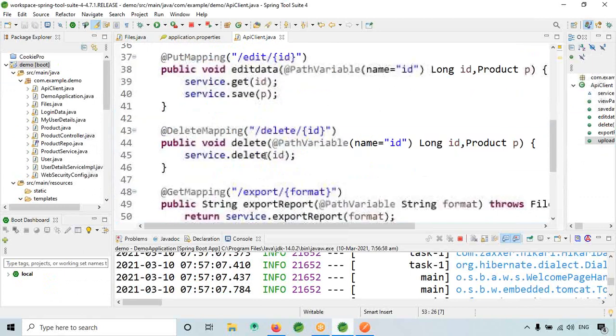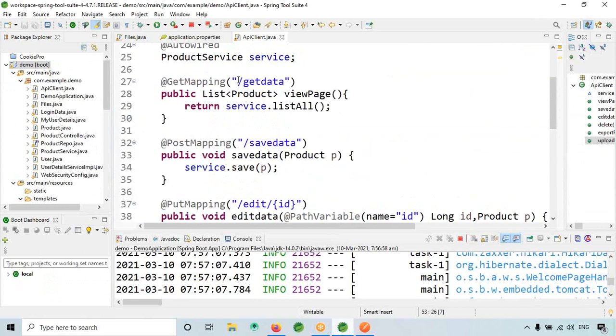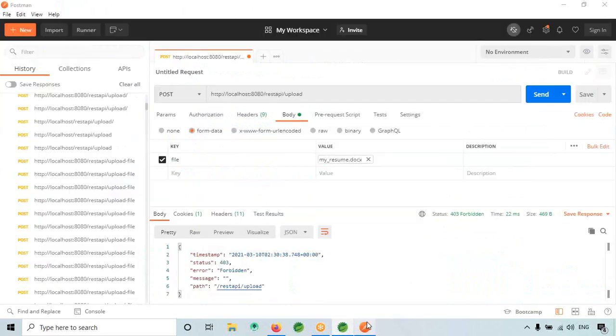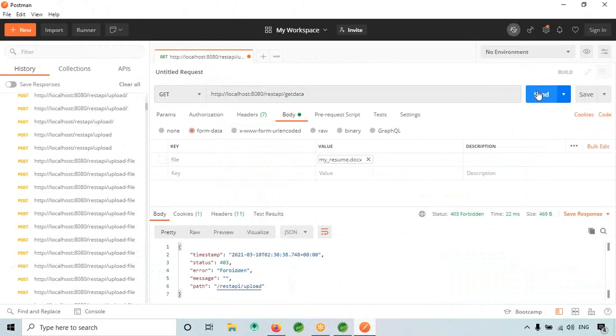Okay, let's see whether there is any problem with my REST API or what. So let me check REST API. Simply get.